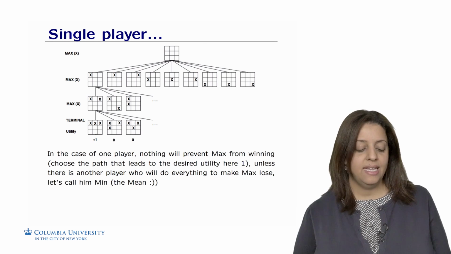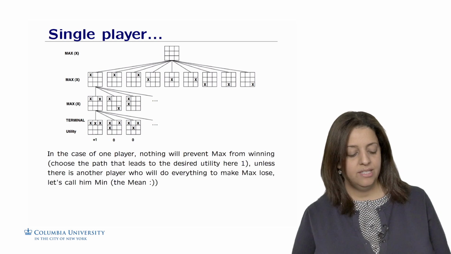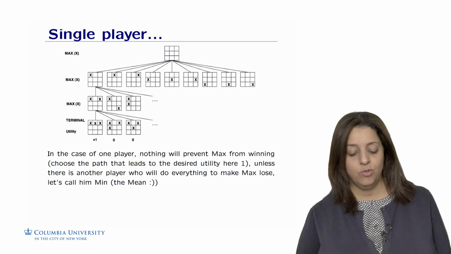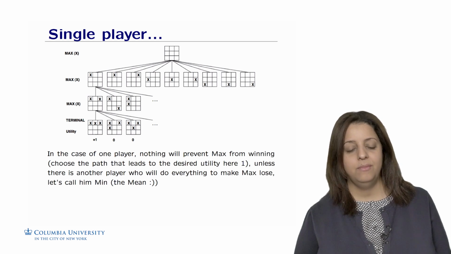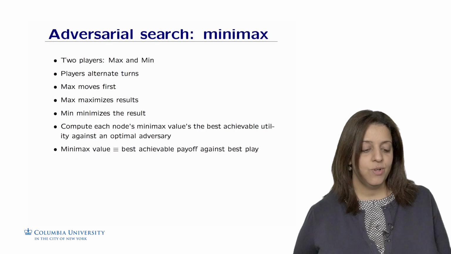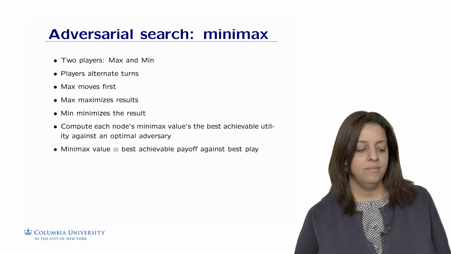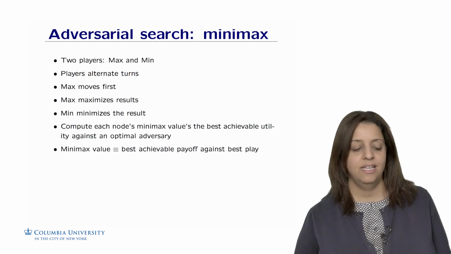That is, choose the path that leads to the desired utility of 1, unless there is another opponent or player who will be doing everything to prevent Max from winning. Let's call him Min, the mean. So in this case, we are going to have a configuration of what we call the minimax search algorithm, in which we have 2 players, Max and Min.